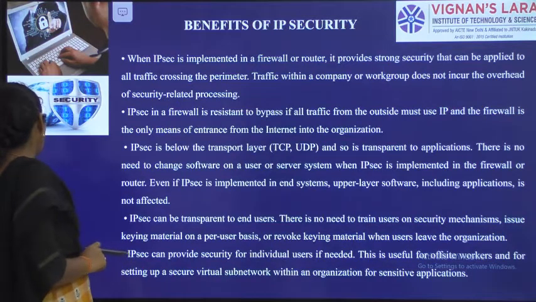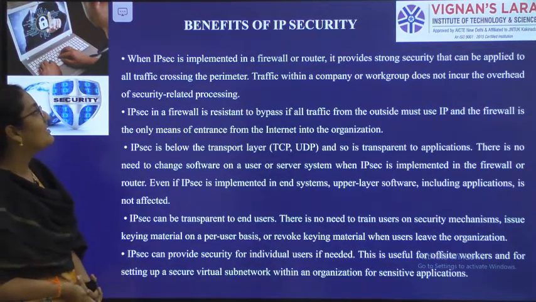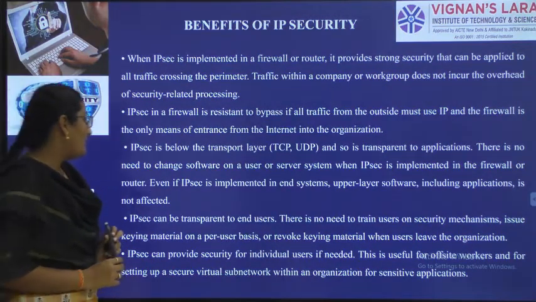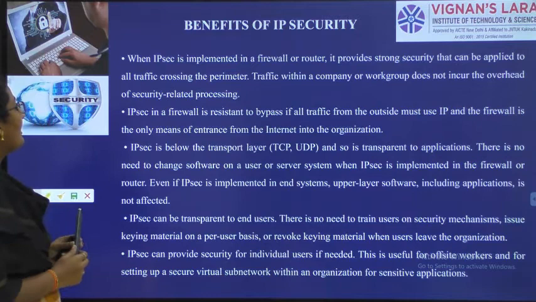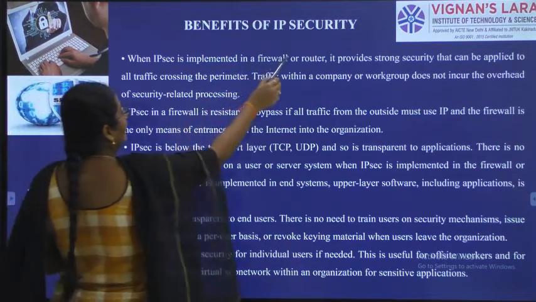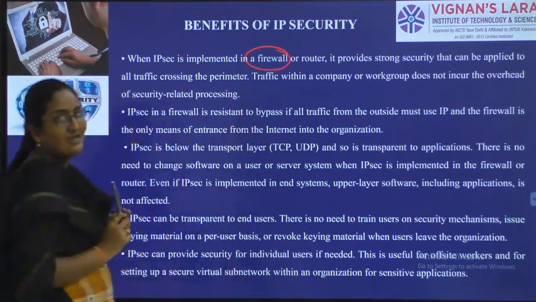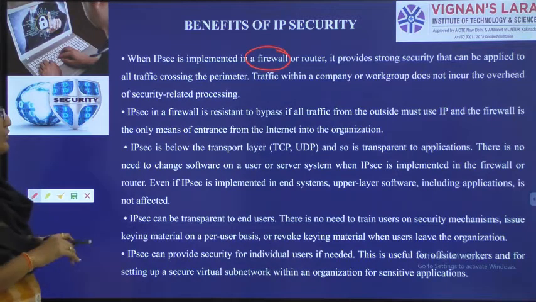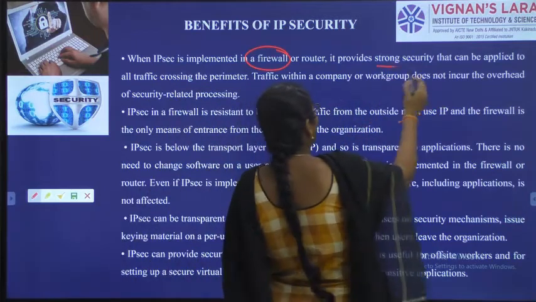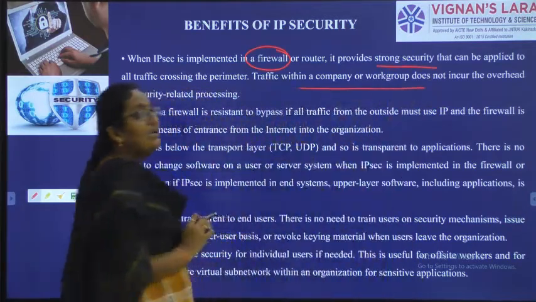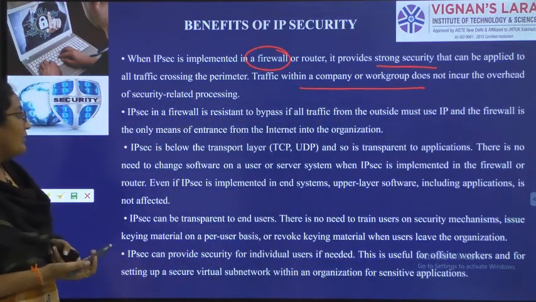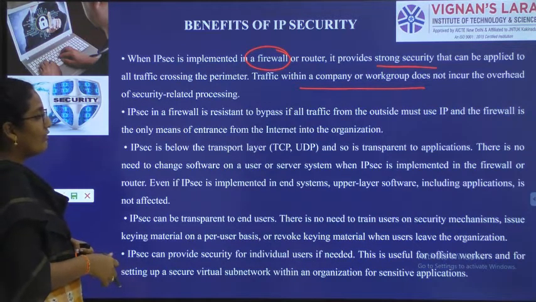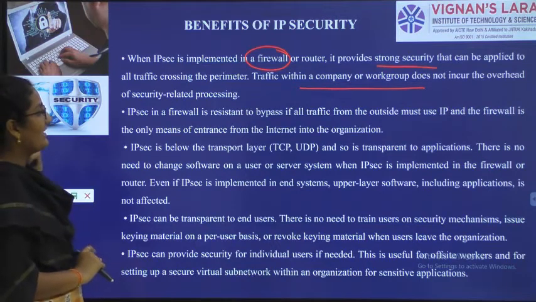So the next one, benefits. What are the advantages of IP security? See here, IP security is implemented in a firewall. First advantage. In the next class we will discuss what is the firewall, but IP security is implemented in a firewall to provide strong security in companies or work groups. In a company or in a work group, to provide the strong security, IP security is implemented in a firewall. What is the firewall? We will discuss in the next class.